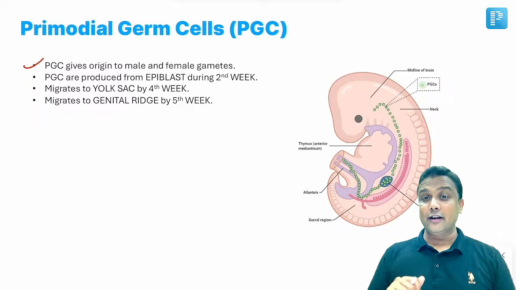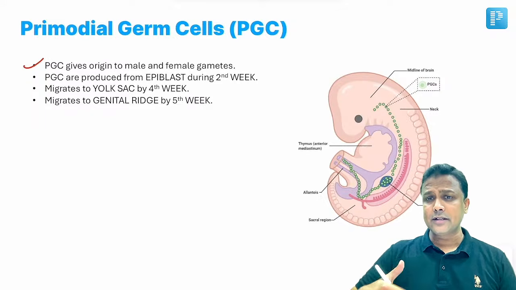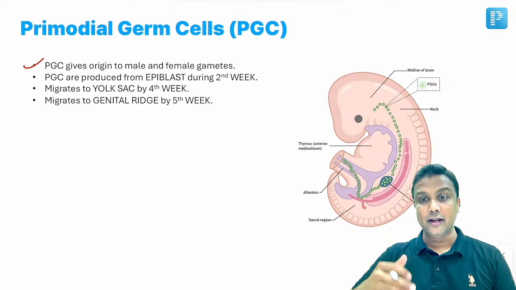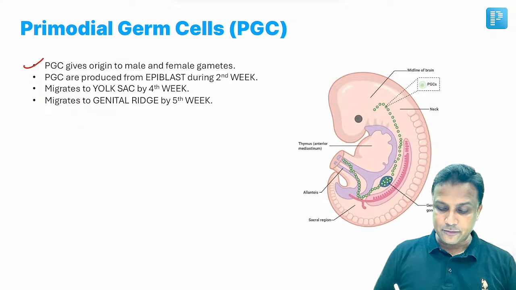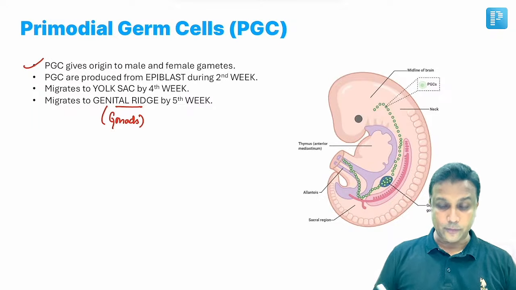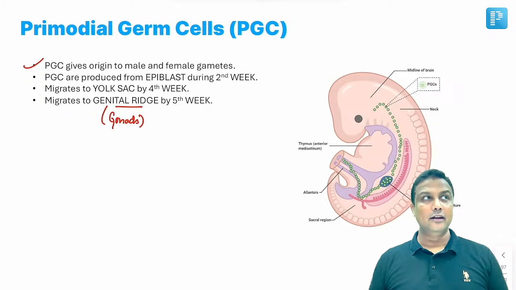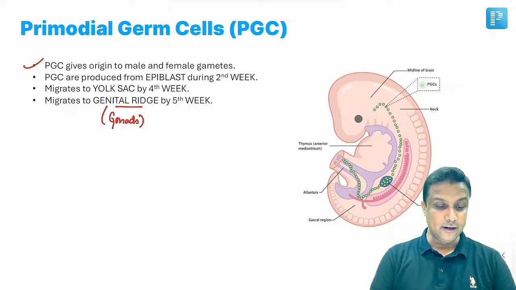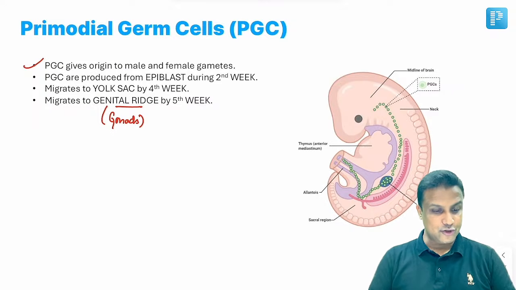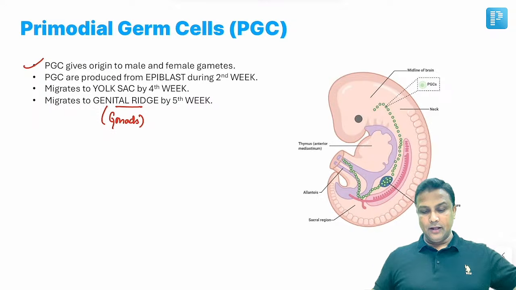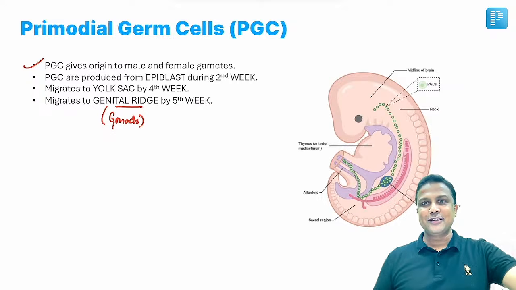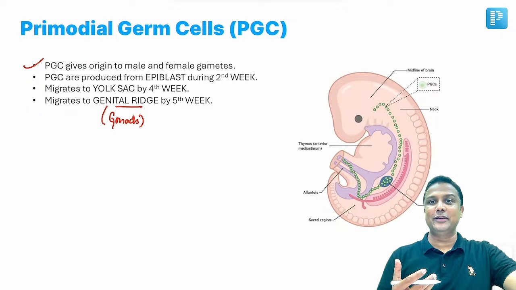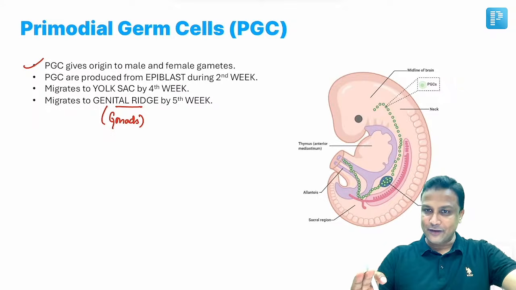That means इनको क्या करना होगा, प्राइमोडियल जर्म सेल्स को अगर ये मेल और फीमेल गैमेट फॉर्म करते हैं तो इनको जाना होगा जेनाइटल रिड्ज में. Why? Because genital ridge is the one which is going to form your gonads. ये तो आपको पता होगा. I hope you have learned in obs gynae, है ना. So the male gonads and the female gonads are actually formed from genital ridge. Okay. तो इसीलिए प्राइमोडियल जर्म सेल्स को, because they are the ones which are going to form the gametes, they have to go to the genital ridge.